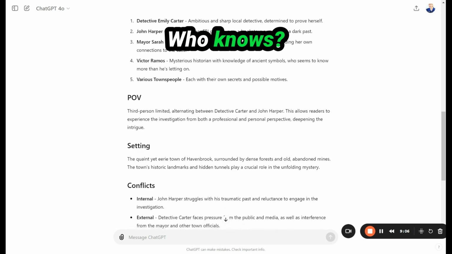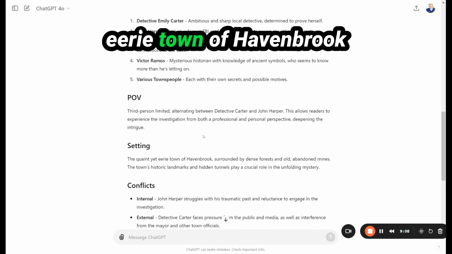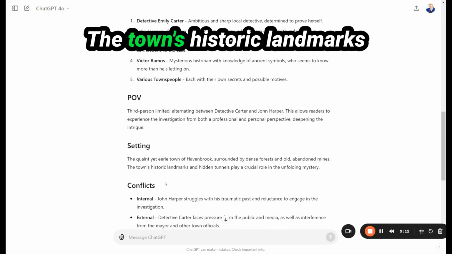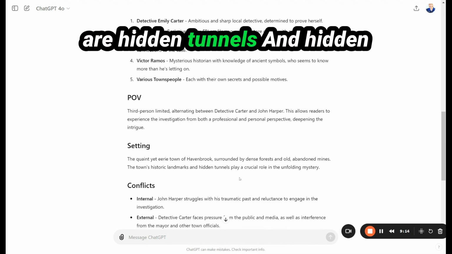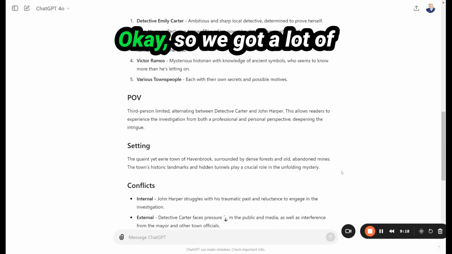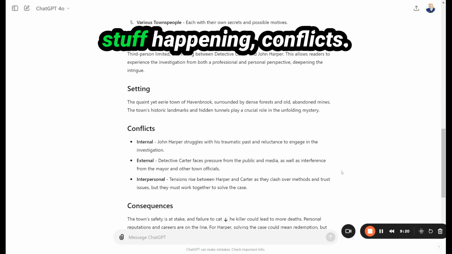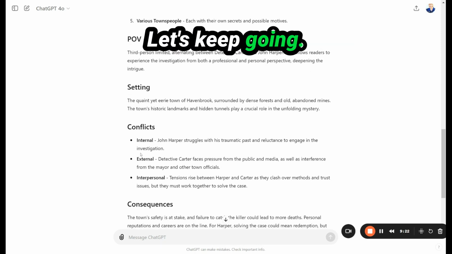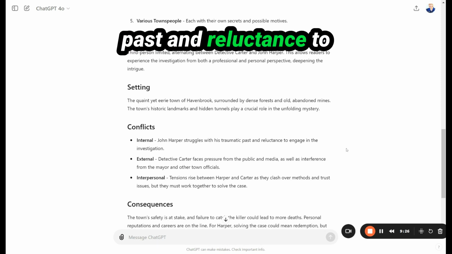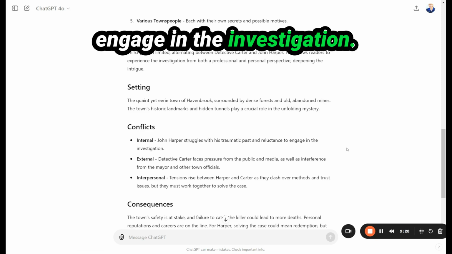Who knows? Setting: the quaint yet eerie town of Havenbrook, surrounded by dense forests and old abandoned mines. The town's historic landmarks are hidden tunnels play a crucial role in the unfolding mystery. Okay, so we got a lot of background here, a lot of cool stuff happening, conflict. Let's keep going. Internal: John Harper struggles with his traumatic past and reluctance to engage in the investigation.